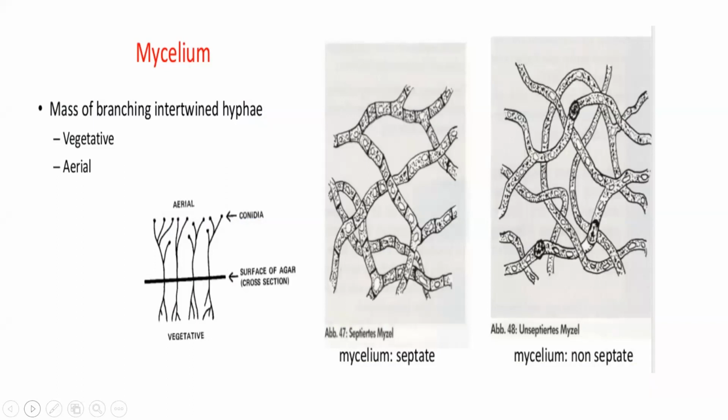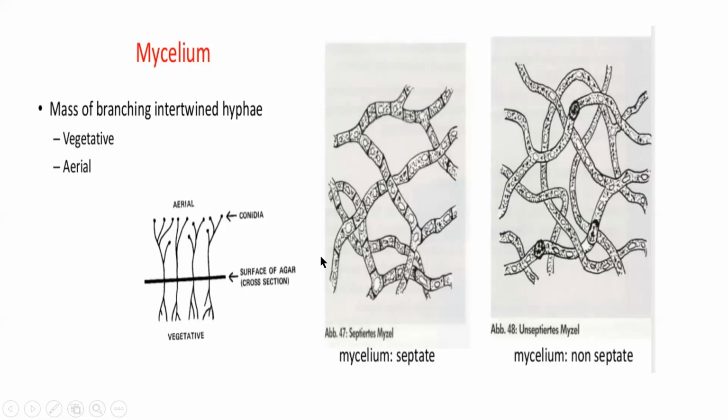So you have seen what is a hypha. Now what do you mean by mycelium? Mycelium is a mass of branched intertwined hyphae forming a network. So you have vegetative horizontal mycelium, aerial mycelium. Just like what I told you, horizontal hypha is called a stolon, aerial hypha you can see. So similarly, mycelium also: horizontal vegetative mycelium and aerial mycelium.